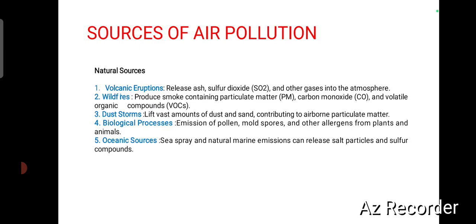Sources of air pollution. There are two types. One is natural sources, another one anthropogenic sources. Natural sources include volcanic eruptions, which release ash, sulfur dioxide and other gases into the atmosphere. Wildfires produce smoke containing particulate matter, carbon monoxide and volatile organic compounds.